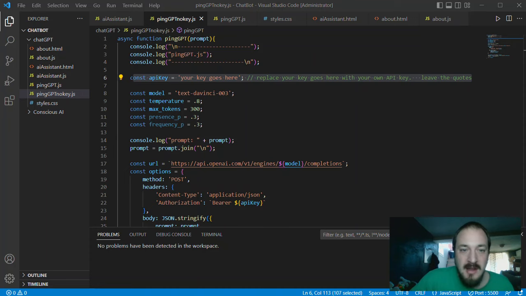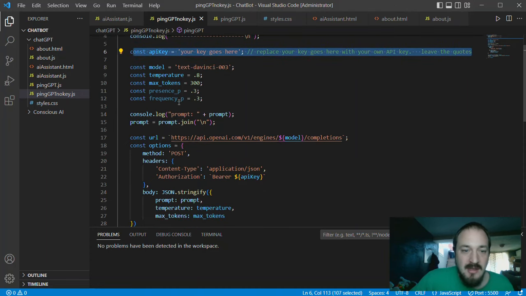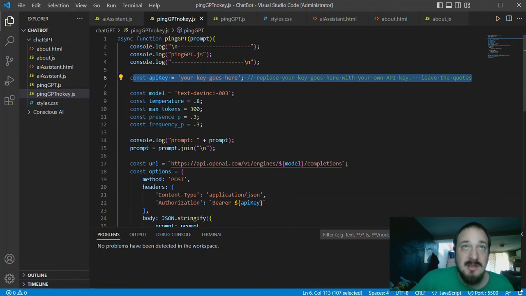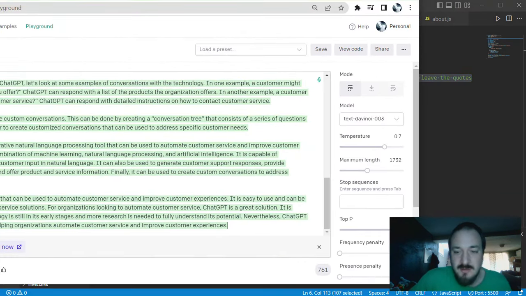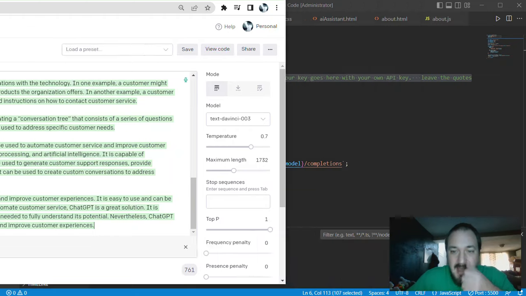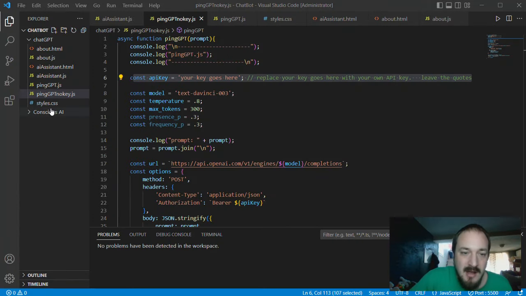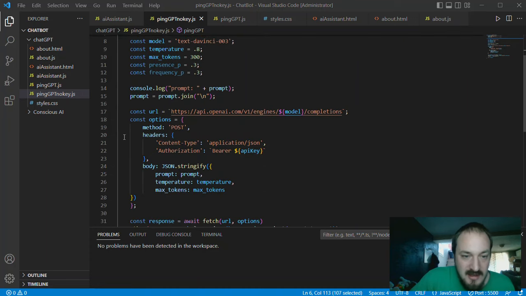But you want to go to openai.com, get your key, put your key in here, and then you're just going to set, again, those different variables that you just saw on the screen. So we have temperature, frequency penalty, maximum length. Those are all right here in my model. I've set them to a certain amount. This is a request, so don't worry too much about this part.